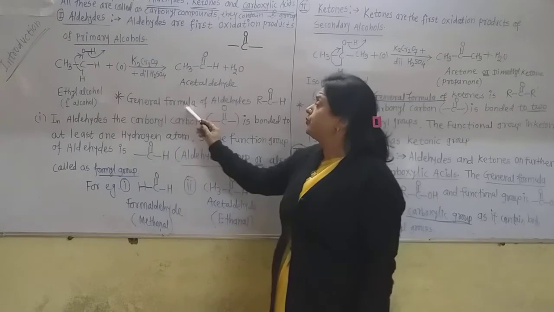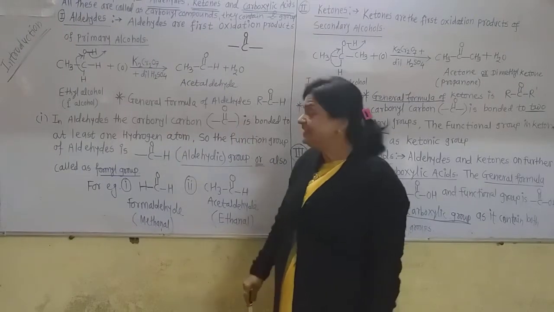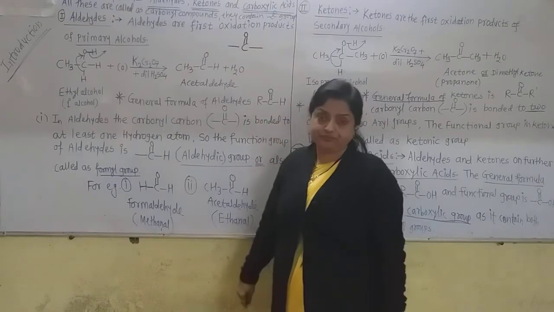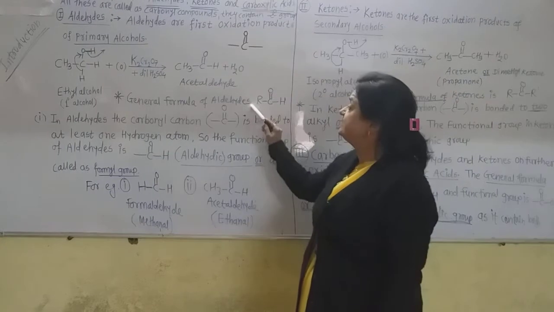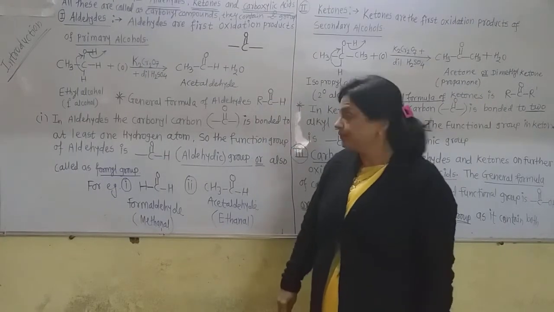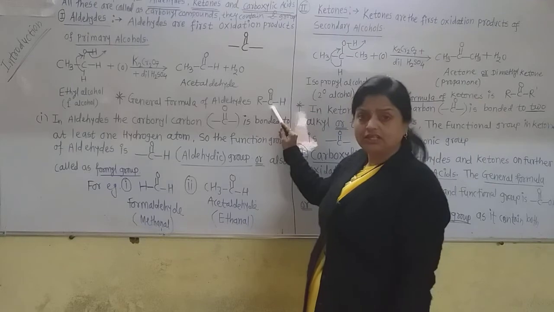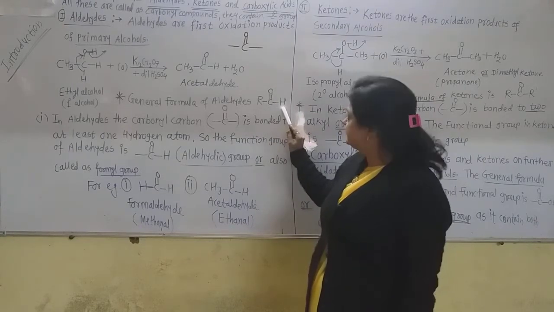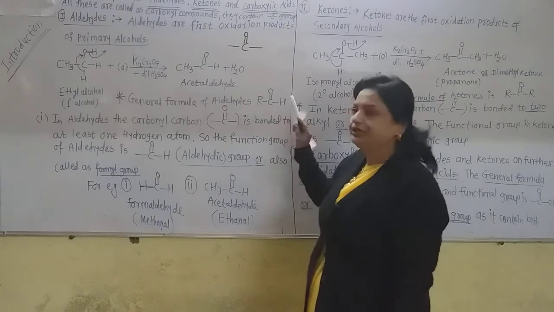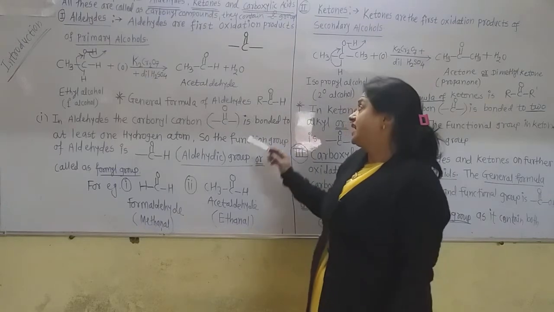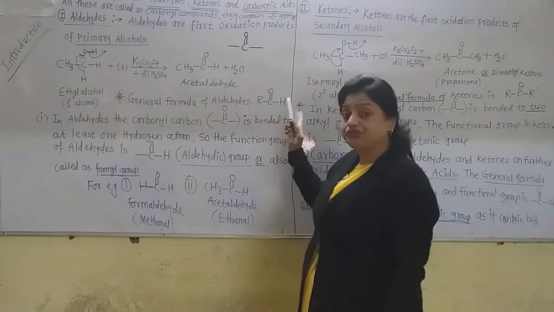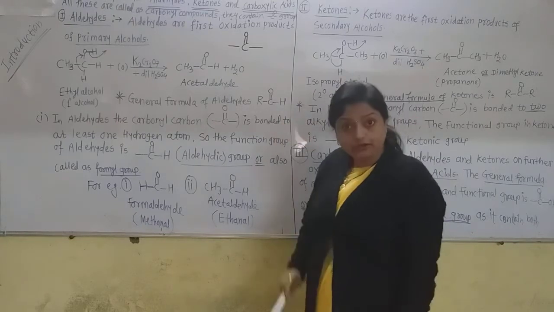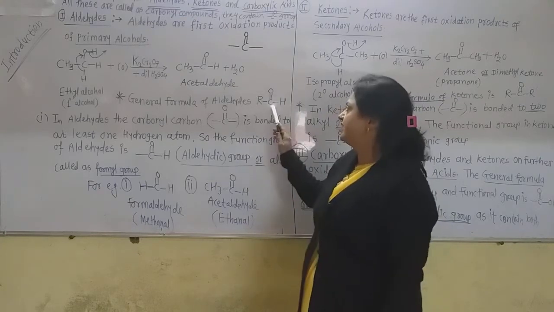The general formula of aldehydes is RCHO, R-C double bond O-H. Here R is the alkyl group, and in an aldehyde, one of the valencies of this carbon is satisfied by a hydrogen atom. That means at least one hydrogen atom must be attached to the carbonyl group in aldehydes.